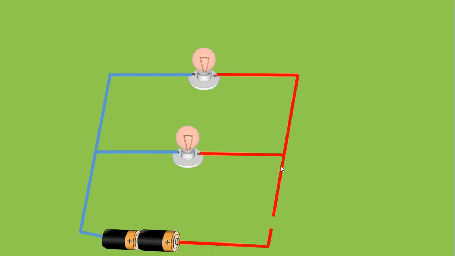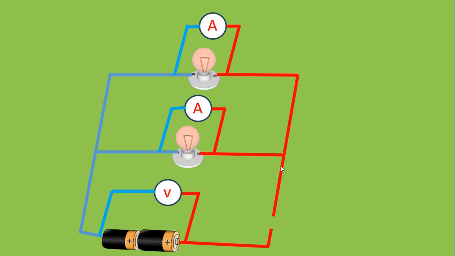And what makes the difference? Let us start with a parallel bulb connection. You take the dry cells, have two bulbs, fix the negative side as you can see, fix the positive side without the switch, fix the voltmeter and the ammeter for each bulb, then from there close the switch.